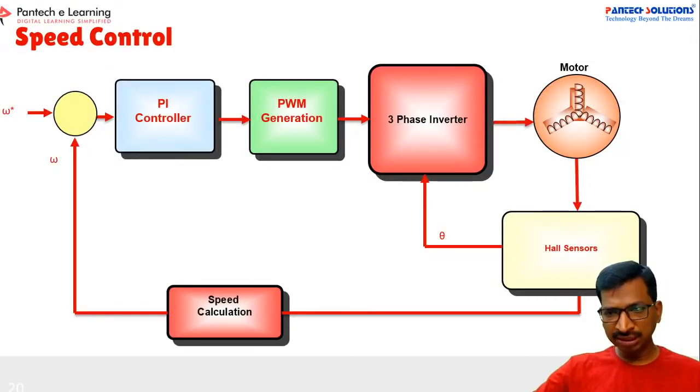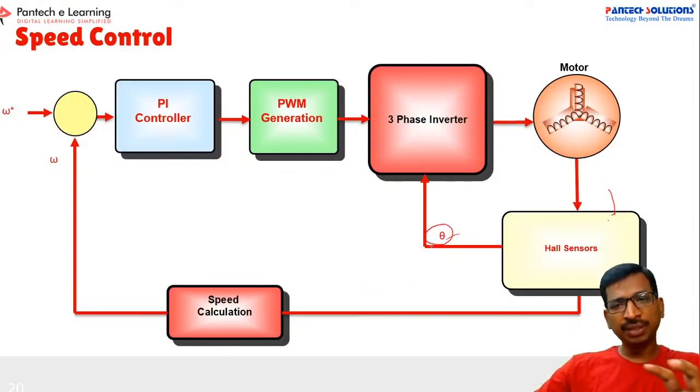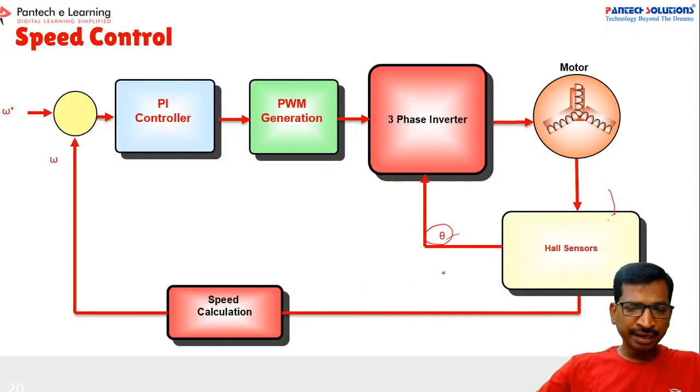First, you have to sense the rotor, and from the rotor position you calculate the lookup table or theta value, that is, what the position of the rotor is. For the closed loop mechanism, from this we can calculate the speed of the motor. If you compare the actual speed with the reference speed, then we can generate the control signal for the PWM. This PWM will generate the exact control signal for the inverter with respect to theta. All of this needs to happen in the microcontroller.